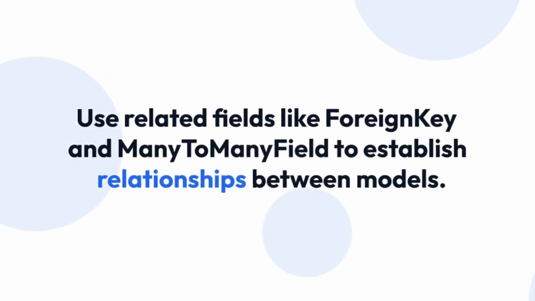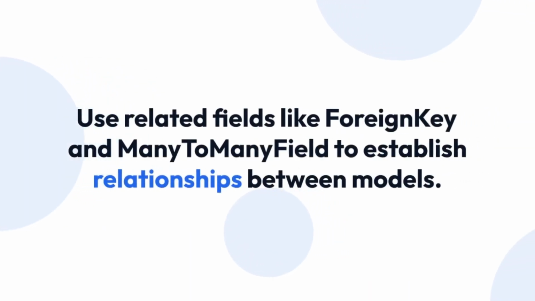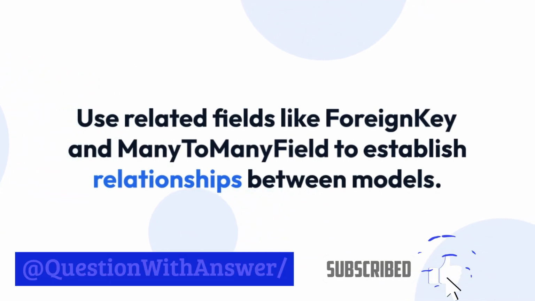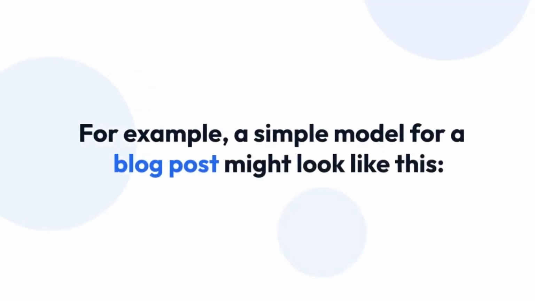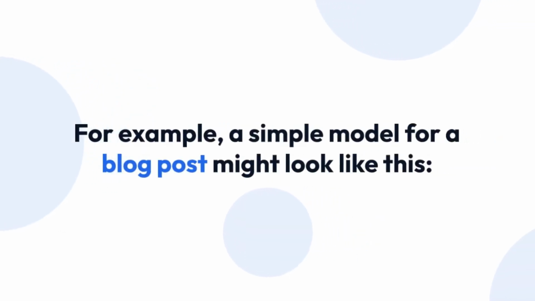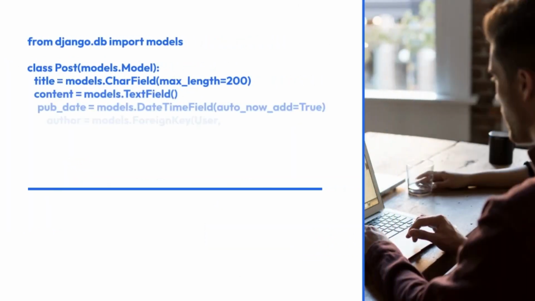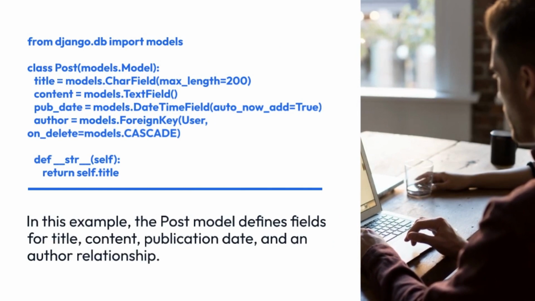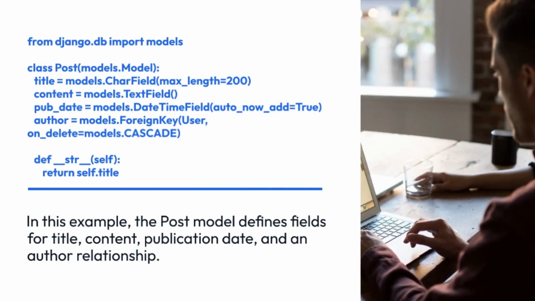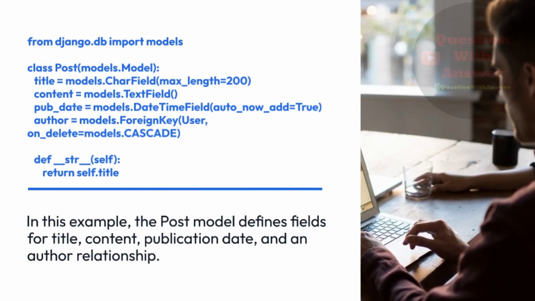Use related fields like ForeignKey and ManyToManyField to establish relationships between models. Add model methods to encapsulate business logic. For example, a simple model for a blog post might look like this. In this example, the Post model defines fields for title, content, publication date, and an author relationship.